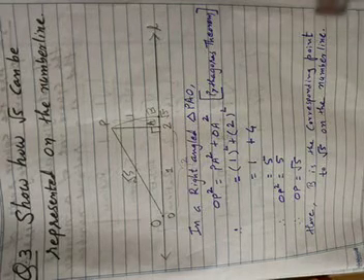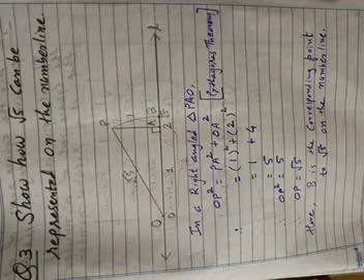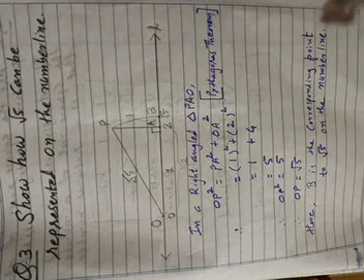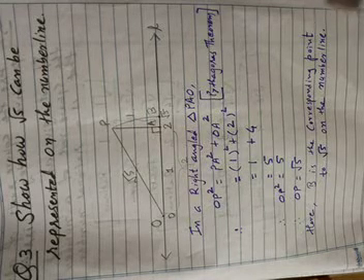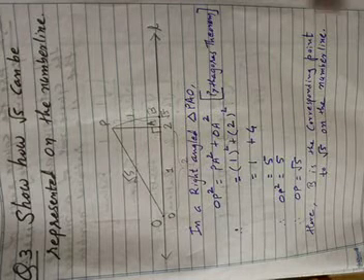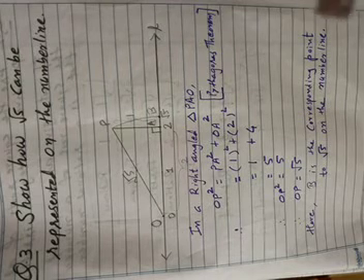Very first we drew a number line, we took 2 units on the number line and a perpendicular of 1 unit, and with the help of Pythagoras theorem we got hypotenuse root 5. Then we located it with the help of a rounder, we drew an arc and got the point corresponding to root 5 on the number line. Okay dear students, so we completed question number 3.